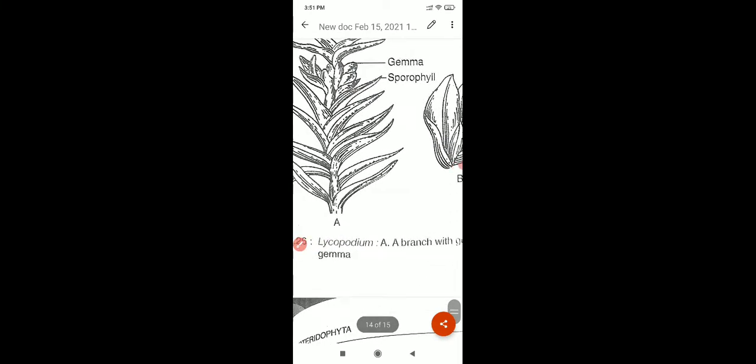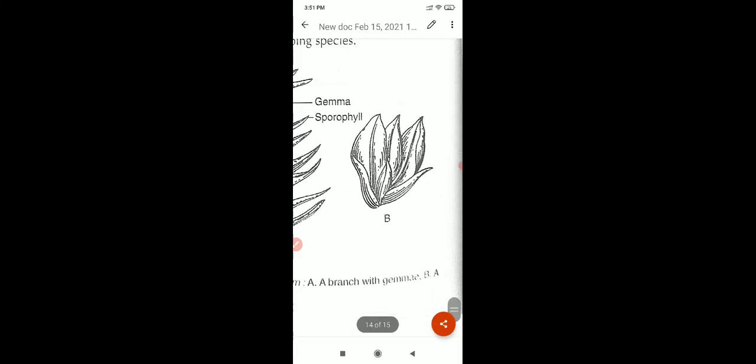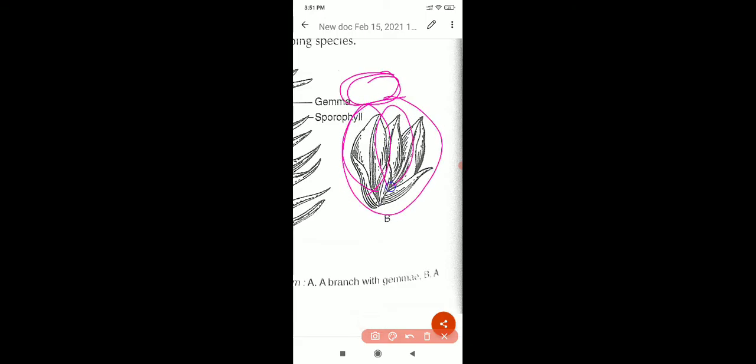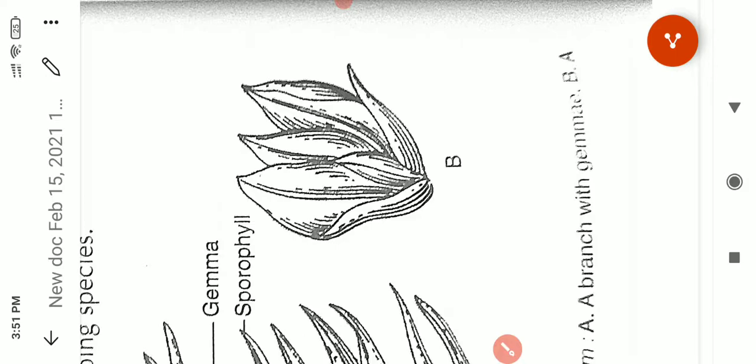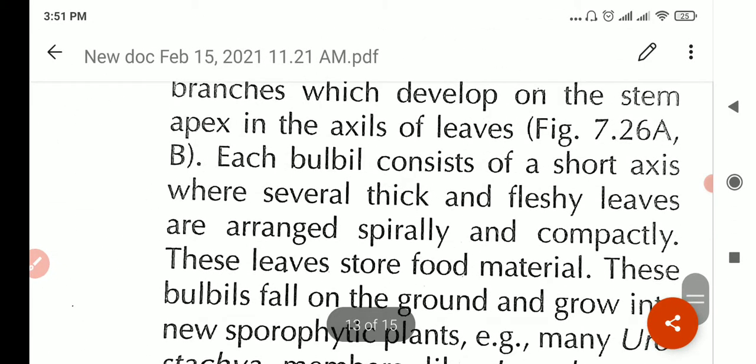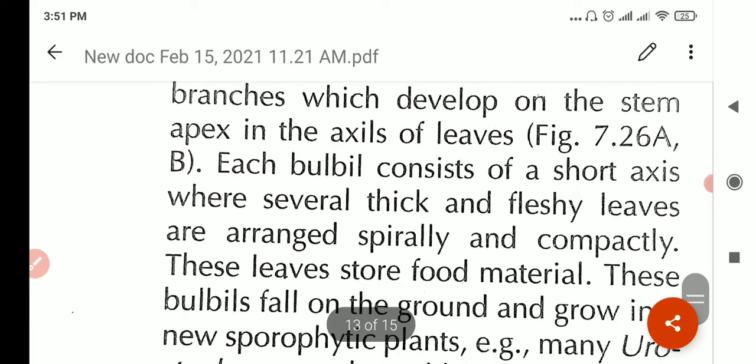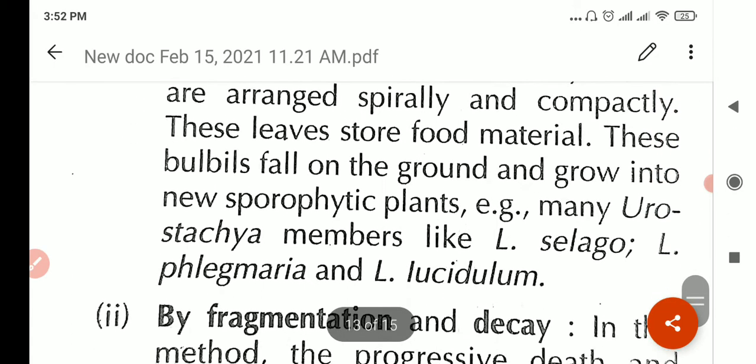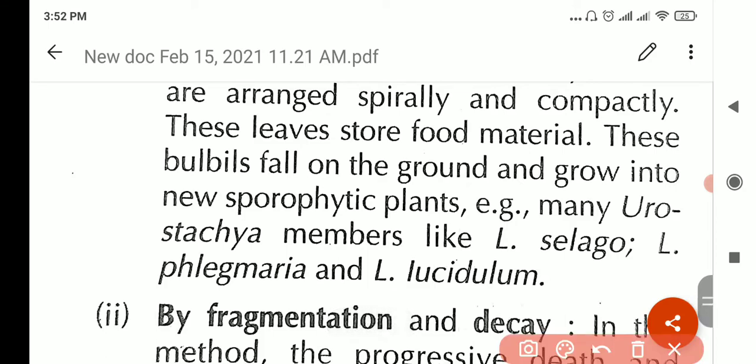Now here, look at this. See, it looks like a leaf, the shape. It has a leaf shape and they are compactly arranged. And see, these are leaves, so they are present at the axil of the leaves. Let me turn again. So what do the leaves do? These leaves store food material.